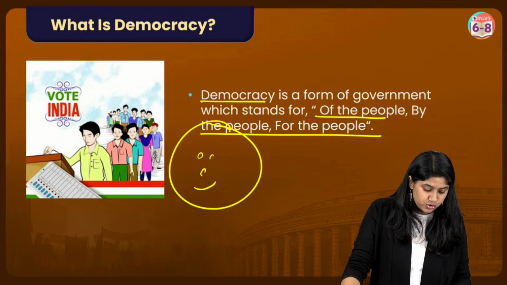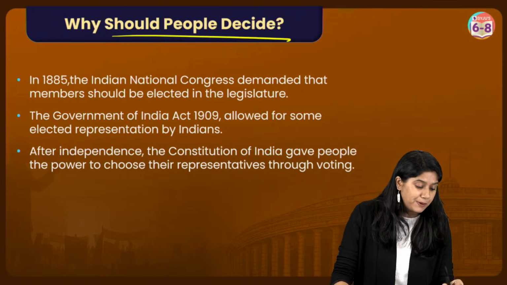For example, if I select a person who does not have the vision for the country, I am thinking my country will grow, we will have so much growth, so much development. But the leader that I am selecting is not able to do that job for the country. We know that it's a loss of the country and a loss of the individual. That is the reason we all know that people should be getting involved and people should be deciding it.